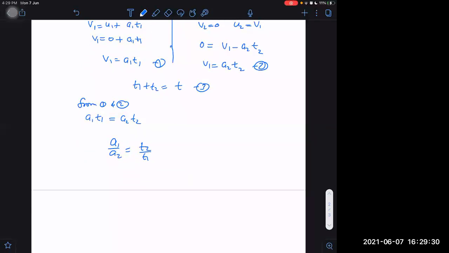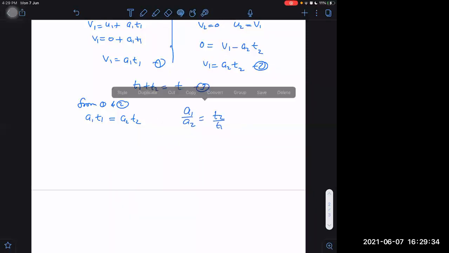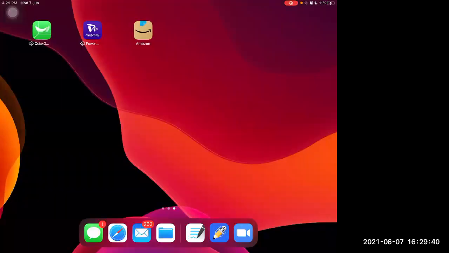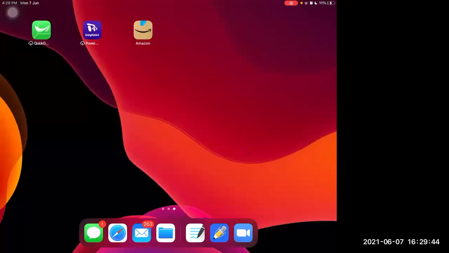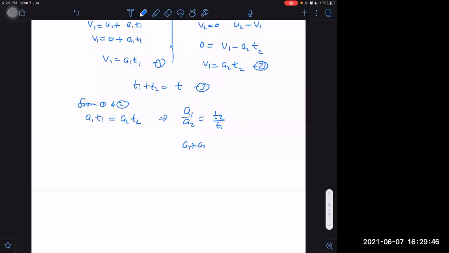Then add one both sides. What do we get after adding one both sides? Are you listening or not? A1 plus A2 divided by A2 is equal to T1 plus T2 divided by T1, which is nothing but T by T1.